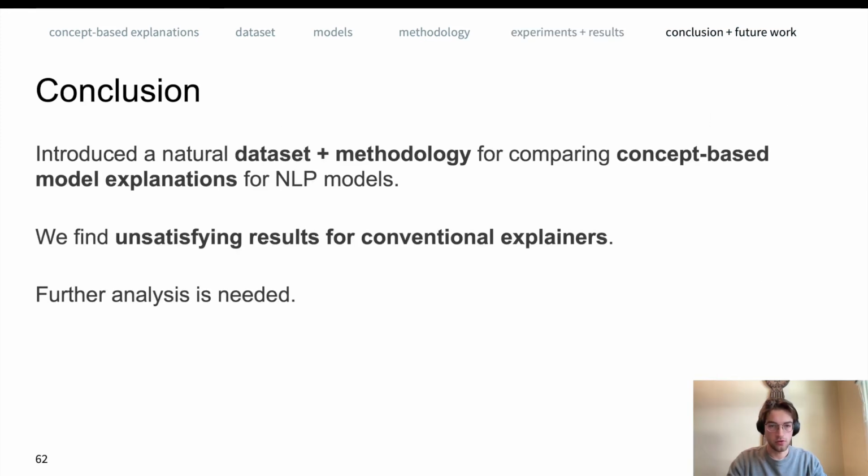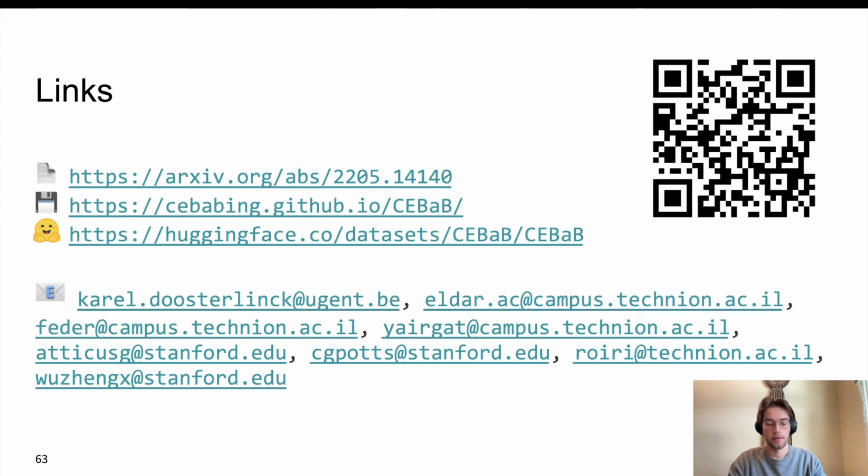In conclusion, we introduced a natural data set and methodology for comparing concept-based model explanation techniques for NLP models. The data set and the models trained upon that data capture some real-world effects. Using this data, we can validate concept-based explanation methods. However, we find unsatisfying results for the conventional explainers tested, indicating that there is a lot of future work that still needs to be done. We believe that future work can leverage our dataset and methodology to better understand explanation techniques and subsequently develop more robust explainers.